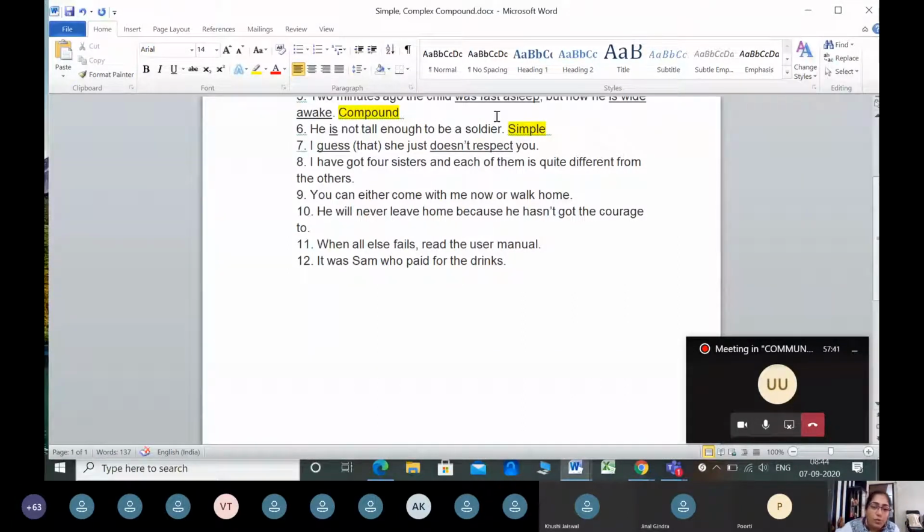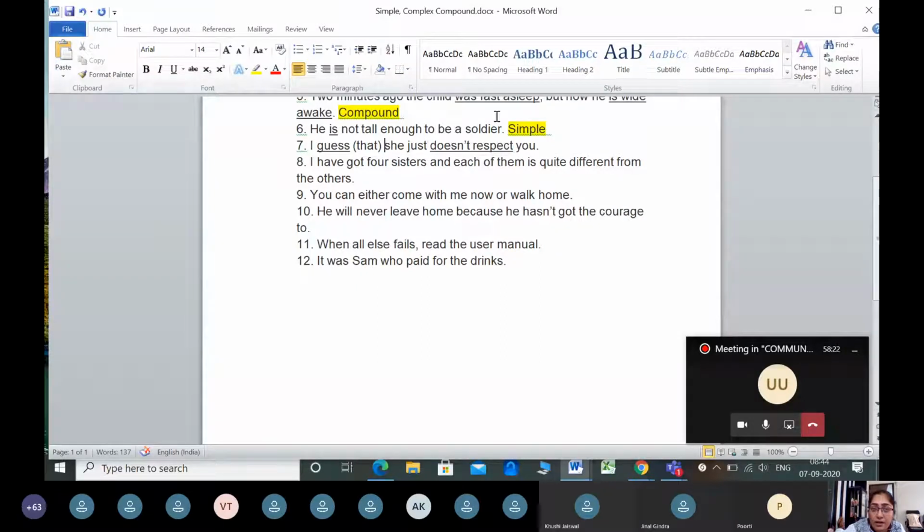Sometimes there are certain words which are understood. They are not mentioned. Actually, grammatically, it is, I guess that she just doesn't respect you, but that is understood, not written here. This is how we use it in the spoken word. When we write with perfect grammar, that has to be there. If it is not there, it is understood that it has to be there. In that case, when that comes before a clause, that she just doesn't respect you, it becomes a subordinate clause, because the word that makes it a dependent sentence.